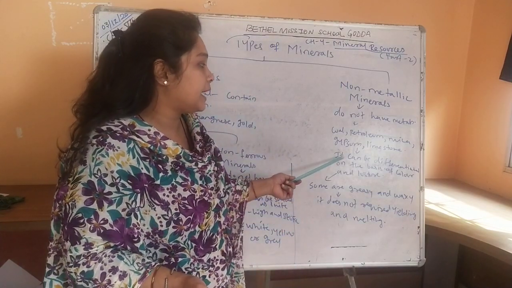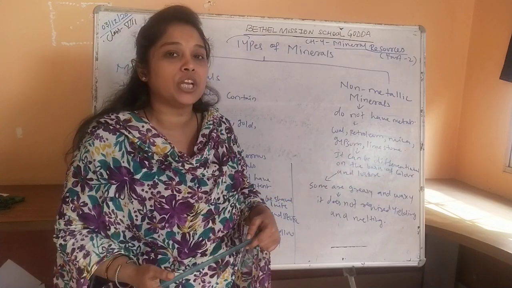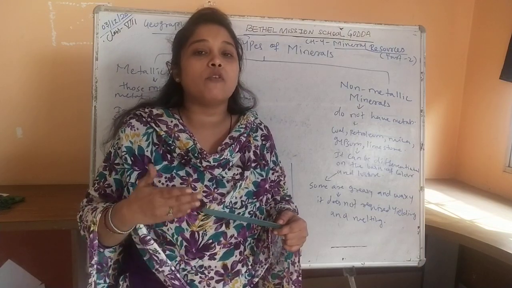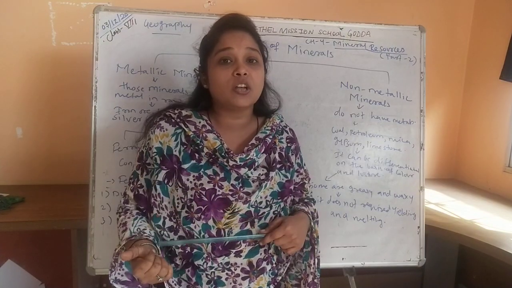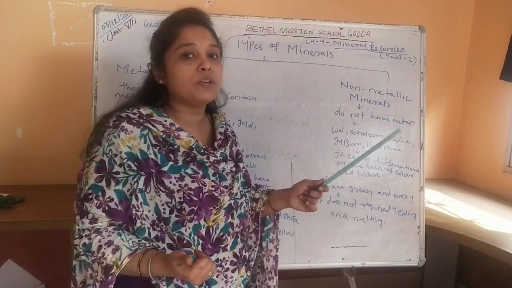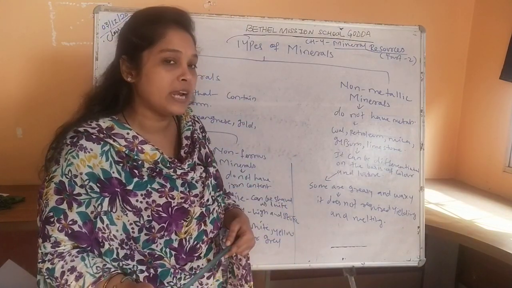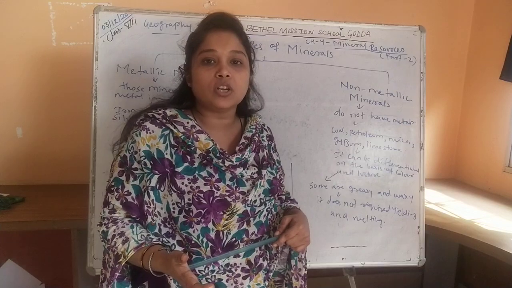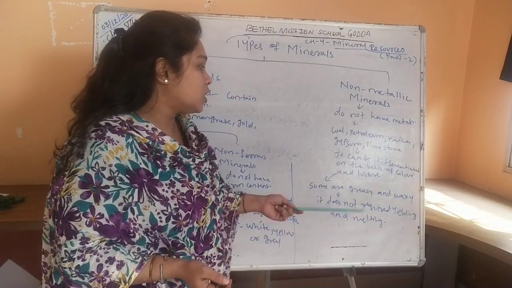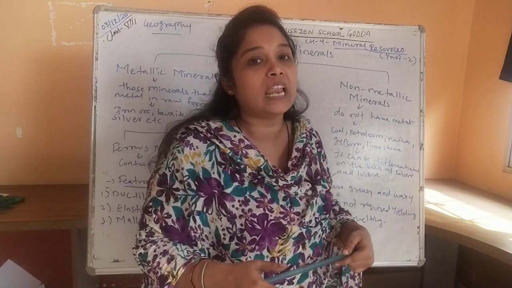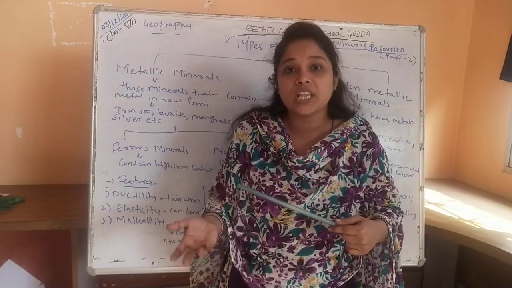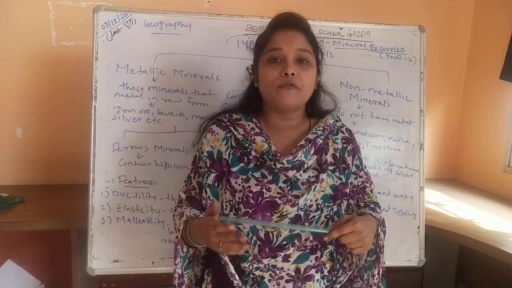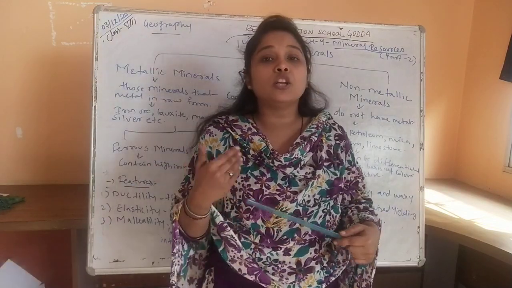These minerals can be differentiated on the basis of color and luster, on the basis of the shine which they have. Silk materials, for example, are very shiny, and gold has more shine in comparison to silver and gypsum. Some are greasy and waxy also, like coal and petroleum. Also, they do not require melting like metallic minerals. Metallic minerals in the raw form need to be melted to change their form, but non-metallic minerals do not need melting.